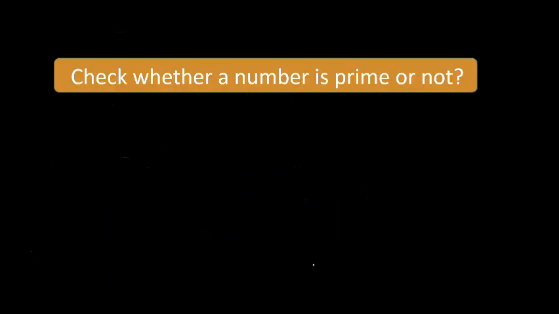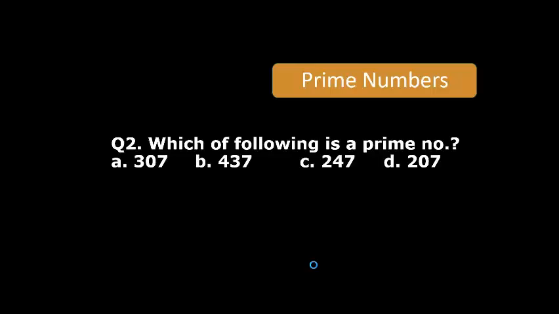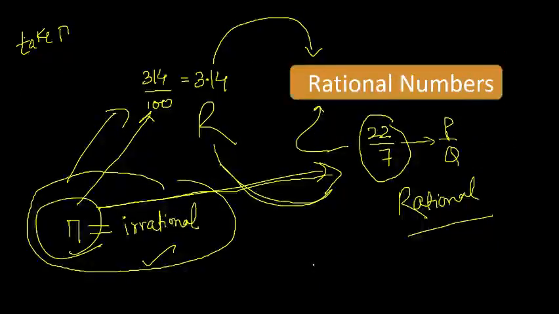Now tell me one thing. If I give you one number like under root 147 upon 3, what is that? Rational or irrational?